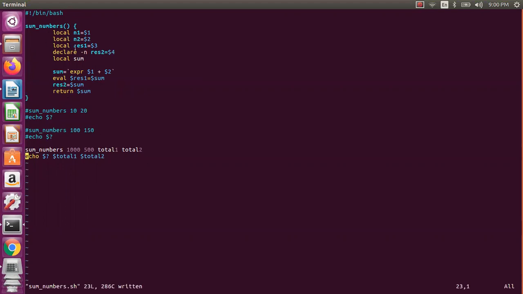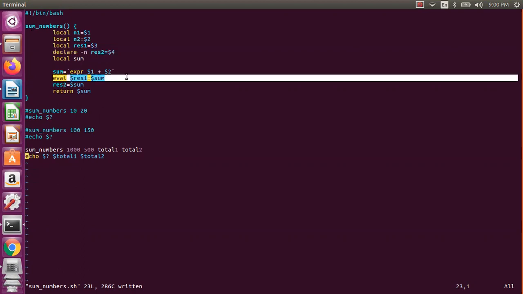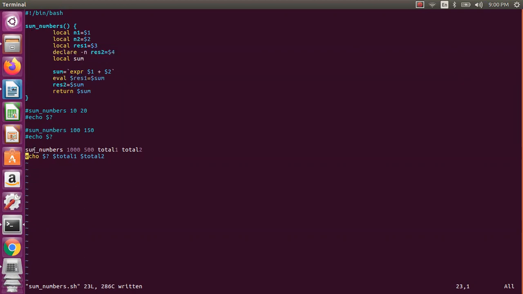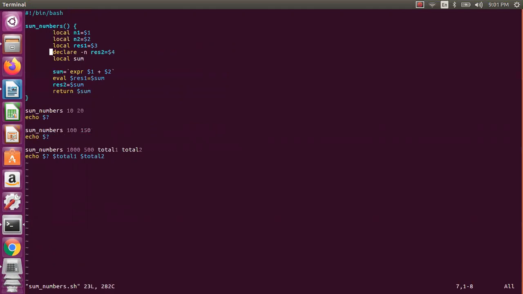If you want to return something from that function, we have seen there are two ways. Either you can do it with declare, or you can directly use the eval function. Either way it is okay. And of course, if I remove this back, not sure, it may throw an error. So I need to use total one and total two, as $total1 and $total2.